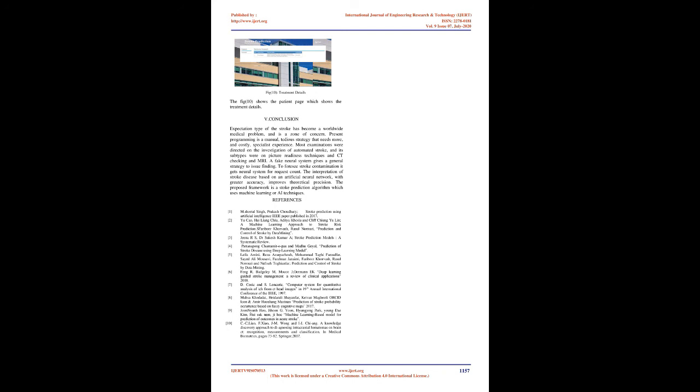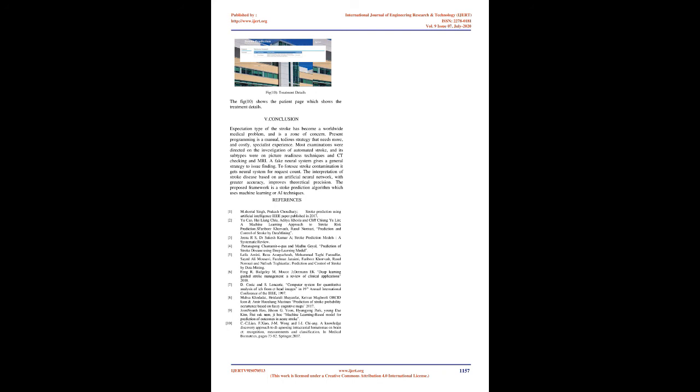Conclusion. Prediction of the type of stroke has become a worldwide medical problem, and is an area of concern. Present practice is a manual, tedious strategy that needs more, and costly, specialist experience. Most studies were conducted on the investigation of automated stroke, and its subtypes were on image processing techniques and CT scanning and MRI.